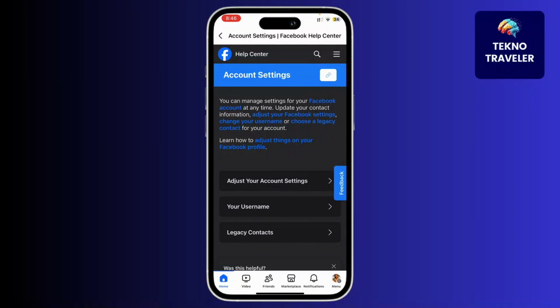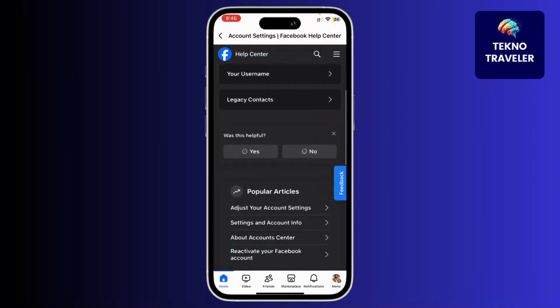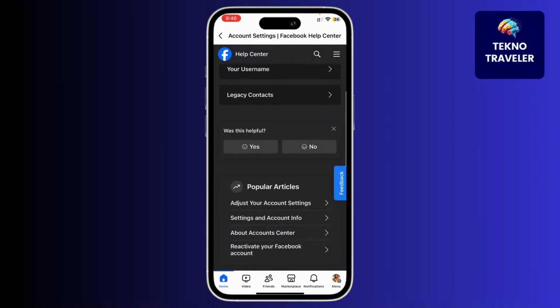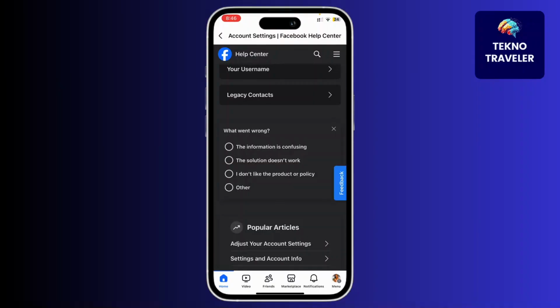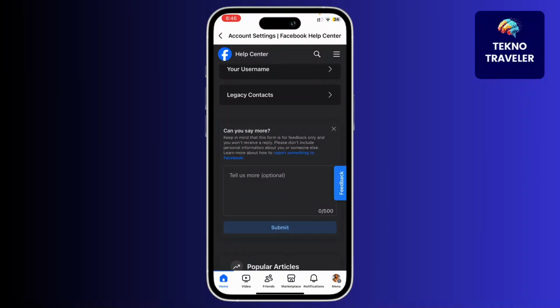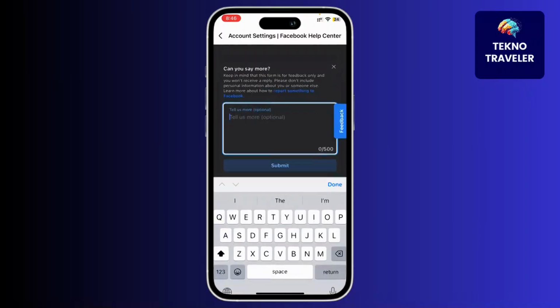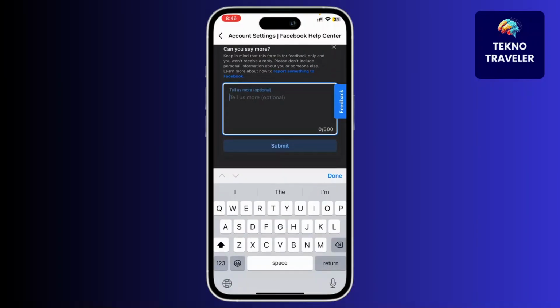and then scroll down and you'll see a question: Was this helpful? Click on No and then click on Other, and here you'll see an option to write a message. Now here what you can do is address the Facebook team and say why you deleted your Facebook account and that, due to personal reasons, you could not log in after 30 days, and you state your phone number and the email associated with the Facebook account and ask them to help you recover your account.